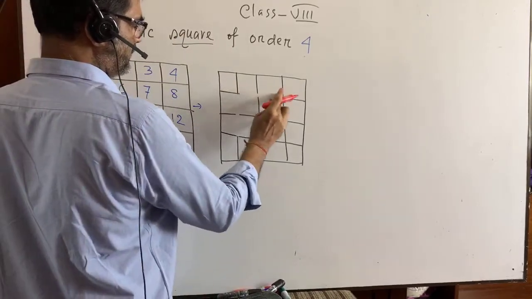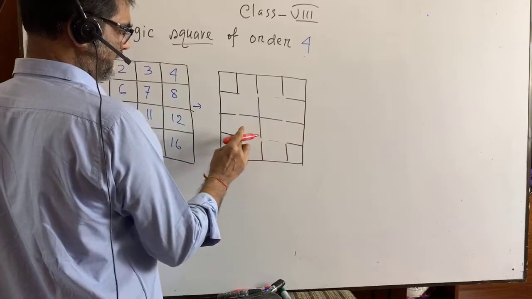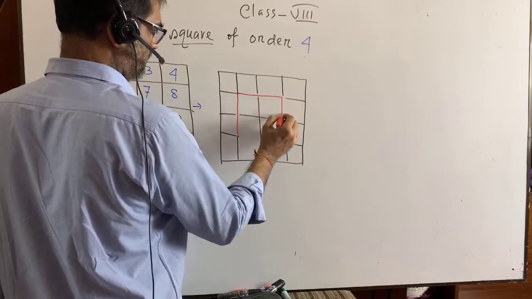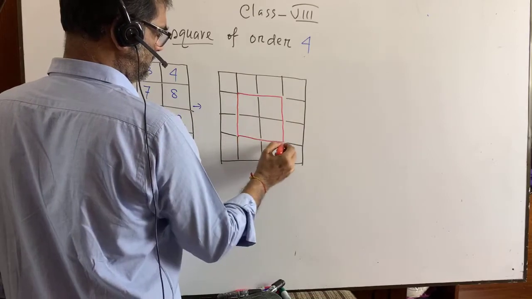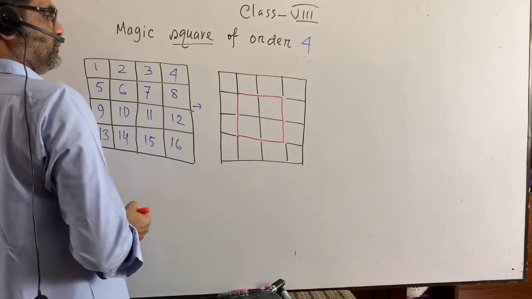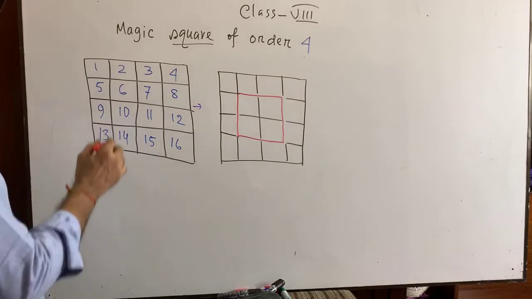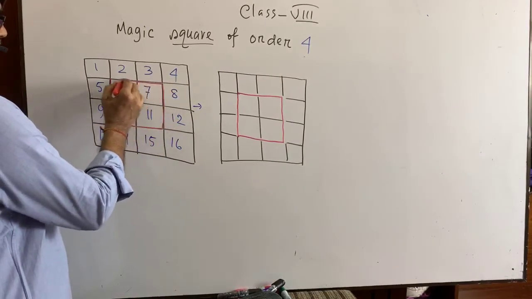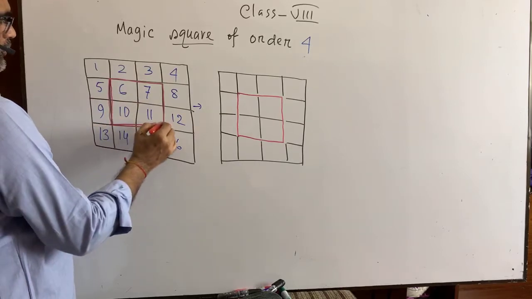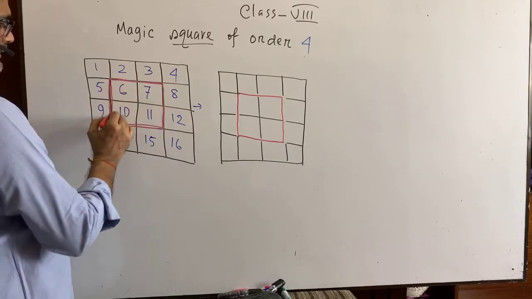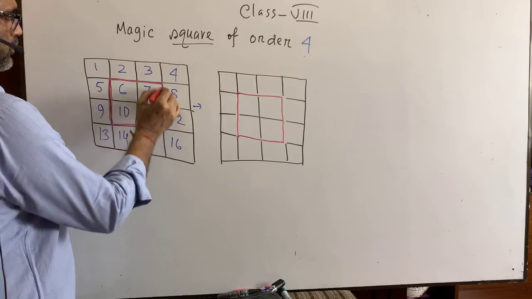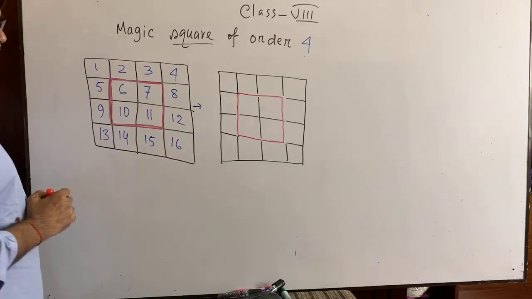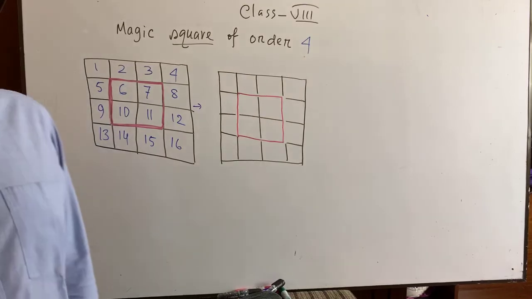You see this one. That means it is like that. This part, can you please remember? Here it is the part. There is a square in the mid portion with 4 smaller boxes.